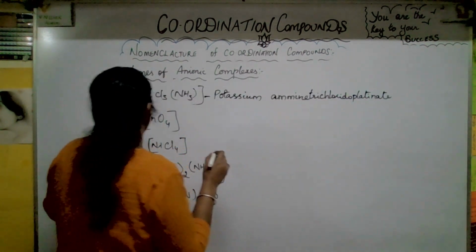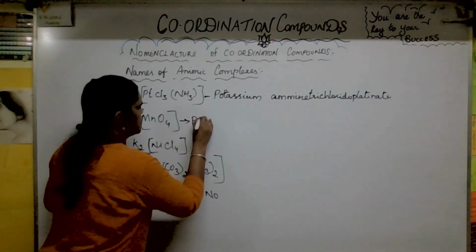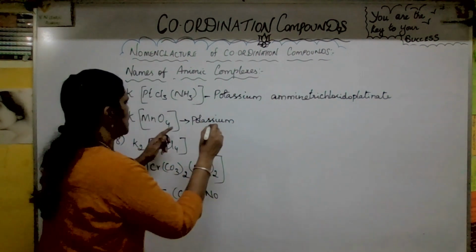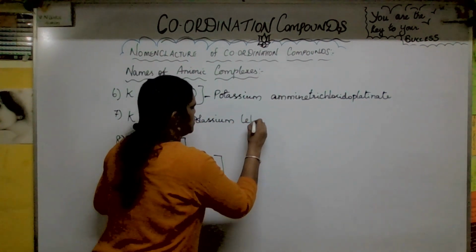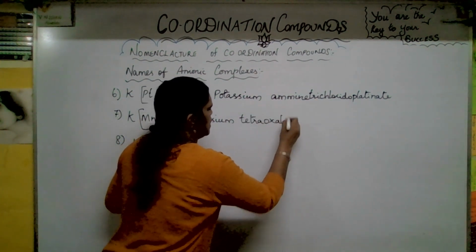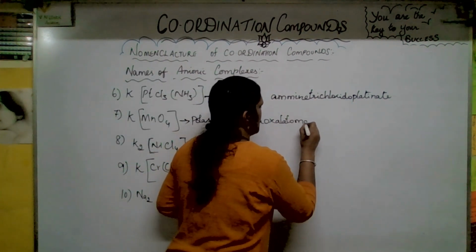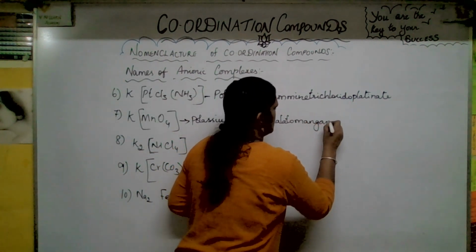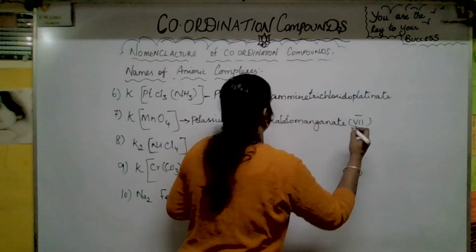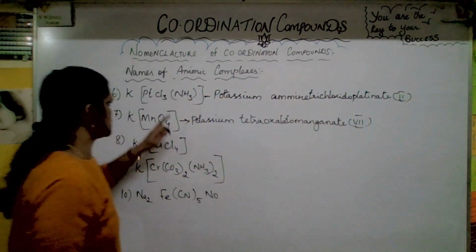Right? The next one, KMnO4. See, potassium tetraoxalatomanganate. Manganate(VII), oxidation state. This is 2, right, I forgot. Yes, this is 2.